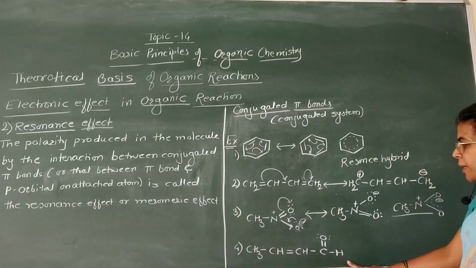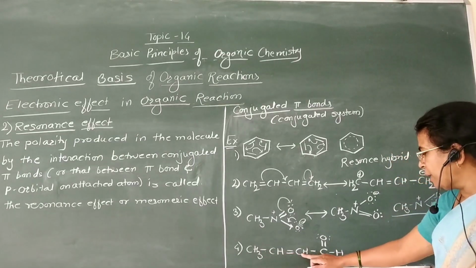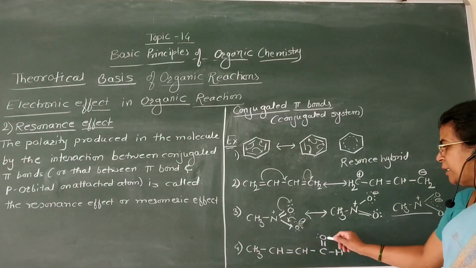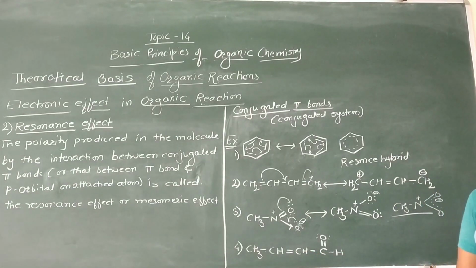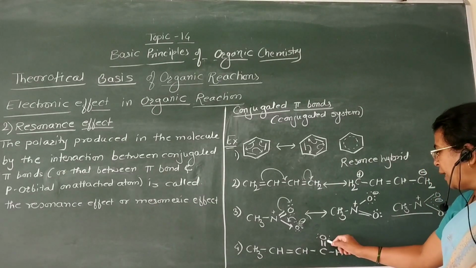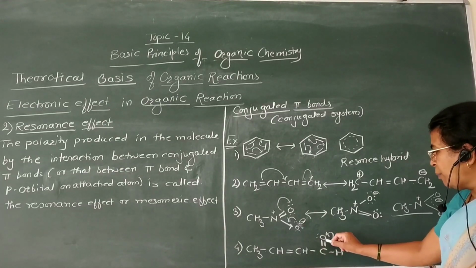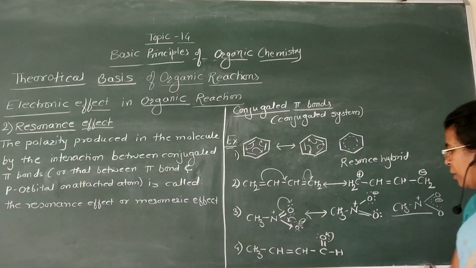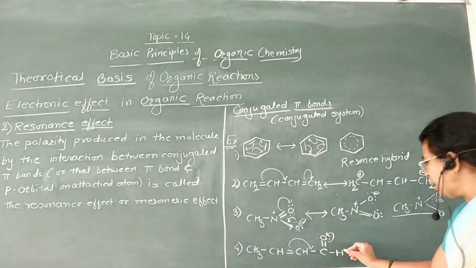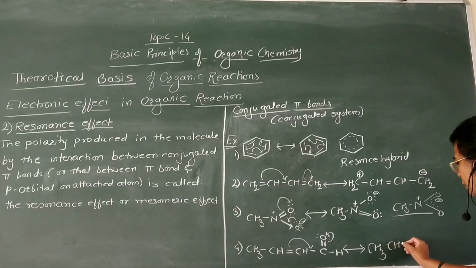nitromethane. Now in this example, there is a carbon-carbon single bond, carbon-carbon double bond, single bond, and a carbon-oxygen double bond. That is, here also a conjugated system is present. Now here transfer of electron takes place like this. These pi electrons in the carbonyl group are transferred onto the oxygen atom. Then this bond shifts in between this carbon and the carbonyl carbon, and we get a resonance structure like this, CH3 CH.